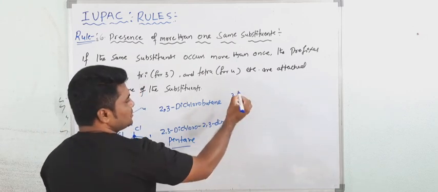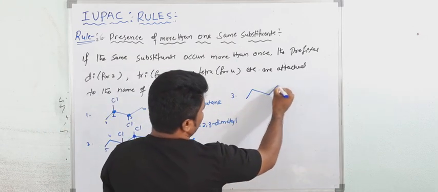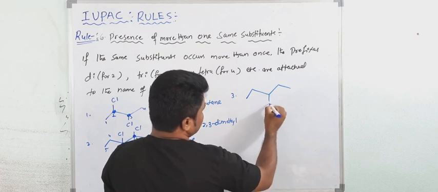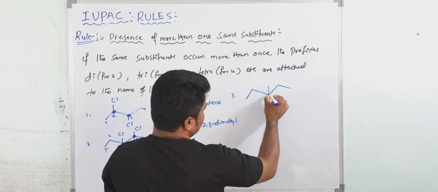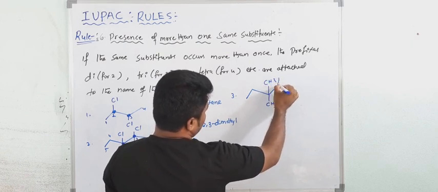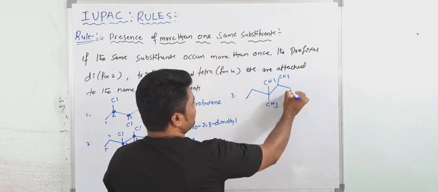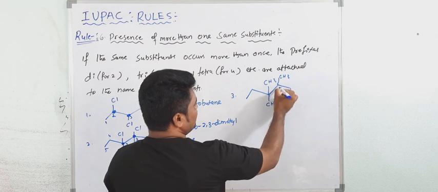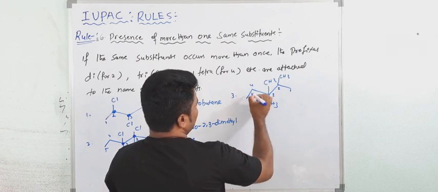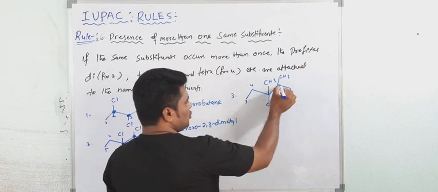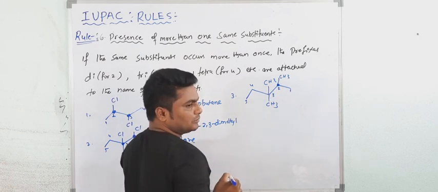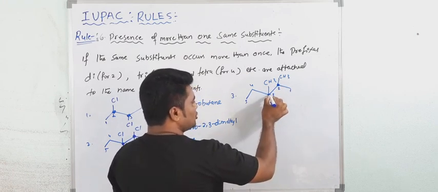Third. Suppose your compound contains this. This is CH3. Now again CH3. And here also one CH3. Now what would be the name here? Numbering starts from right to left because it is near to this end. 1, 2, 3, 4, 5. At the 2 position, 1 methyl is there. At the third position, 2 methyls.